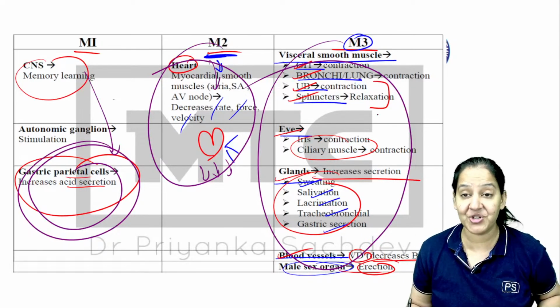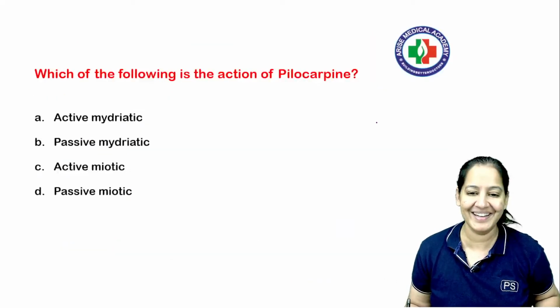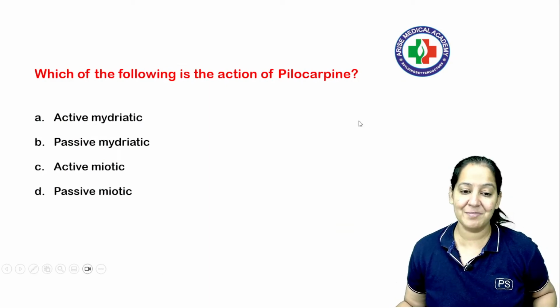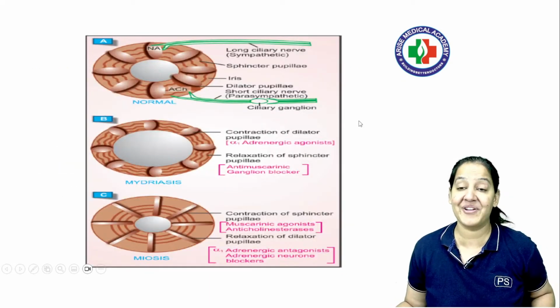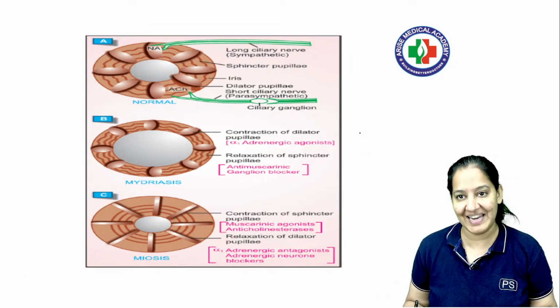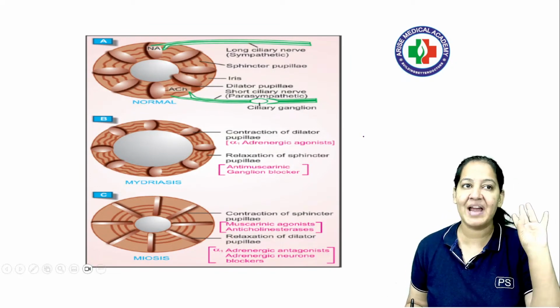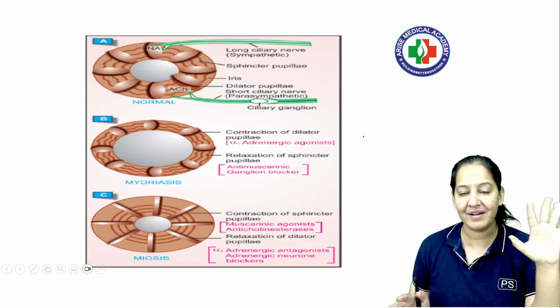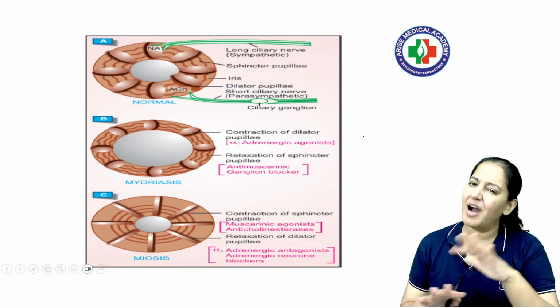So this is our question right now. How many of you got it? So this is the thing. Now the next concept is the biggest concept, meiosis and mydriasis, sympathetic, parasympathetic drugs. We have 4 types of drugs, है ना, in ANS: cholinergic, anticholinergic, adrenergic, anti-adrenergic. Right now, if you understand the basics, ना basics समझ गया, अब drugs में कुछ नहीं है.